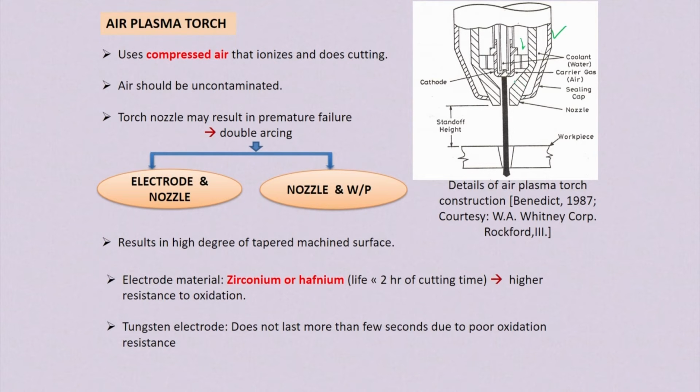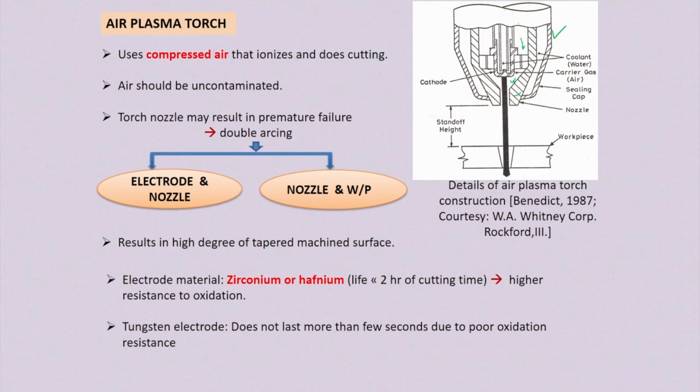So this carrier gas or plasma gas is the compressed air. Here filtered compressed air is used. This air should be uncontaminated. If contaminated air or some moisture comes in, because of this huge temperature, it will damage the nozzle.